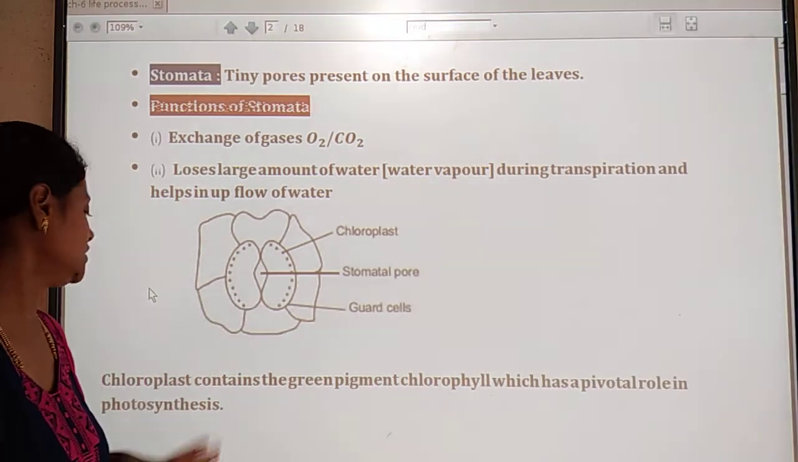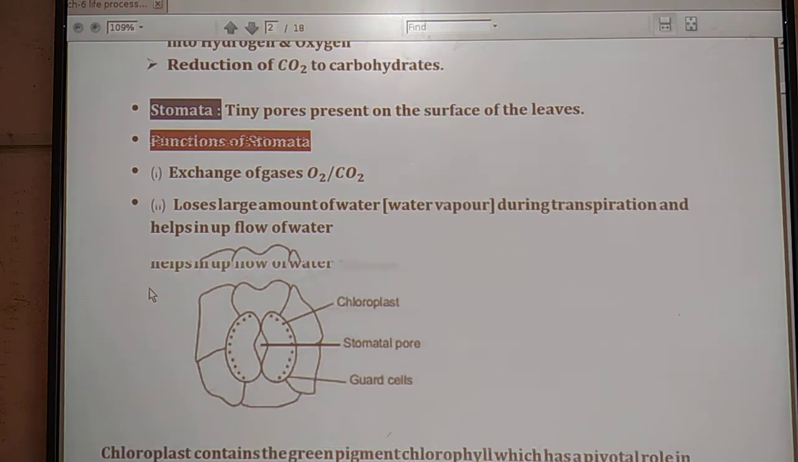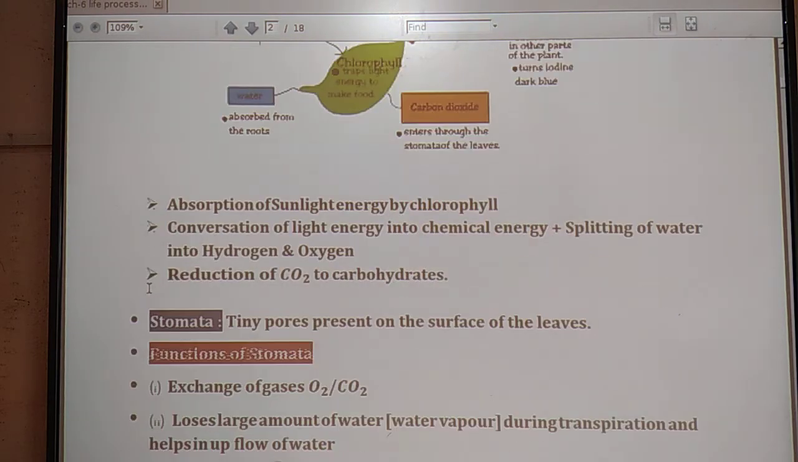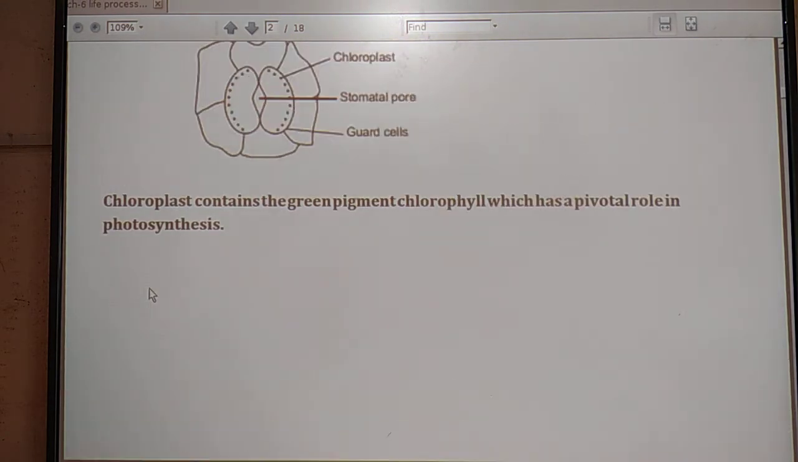Okay, so this is the complete concept about the photosynthesis process. Okay, so next I will continue in our